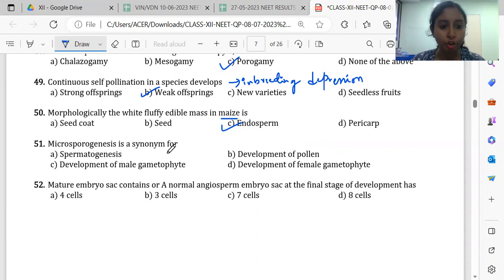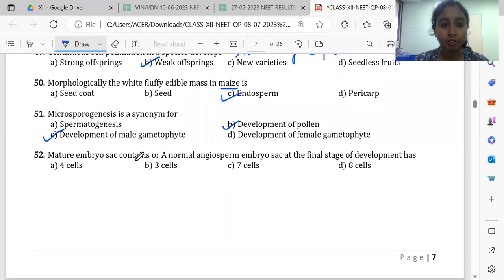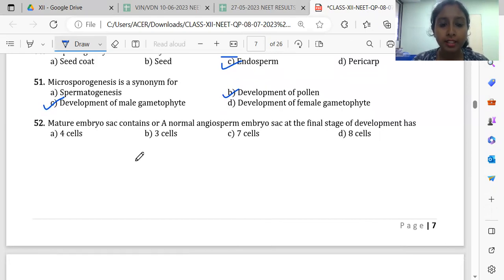51. Microsporogenesis is synonym for. So here in microsporogenesis, what is happening? There is development of microspores, and these microspores develop into pollen grains. Right. So here we can have two options. One is development of pollen. This pollen is also called the male gametophyte. So there are two options which are correct, B and C. 52. In a normal angiosperm, the mature embryo sac at the final stage has how many cells? We know there are 8 nuclei and 7 cells.